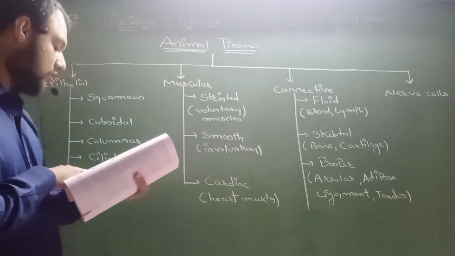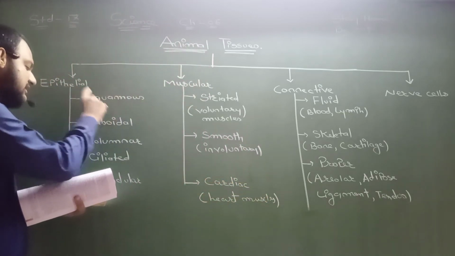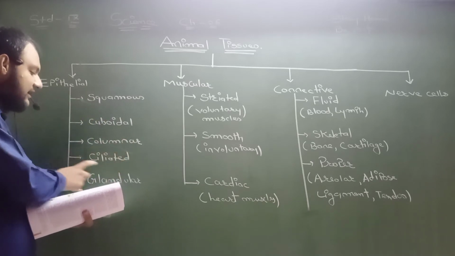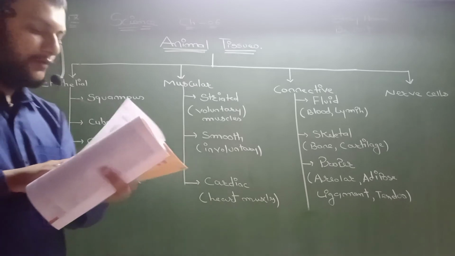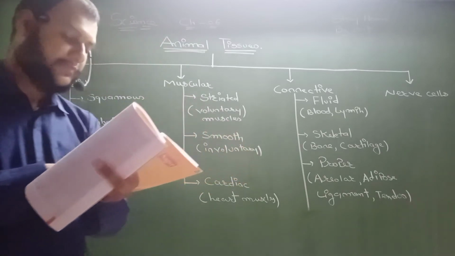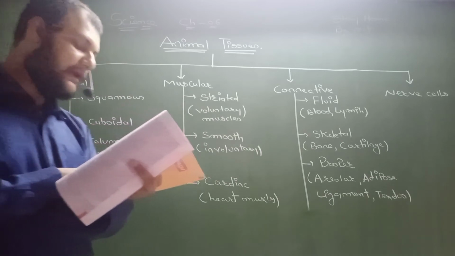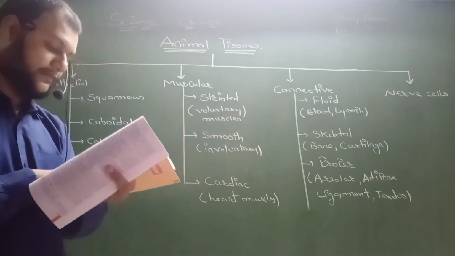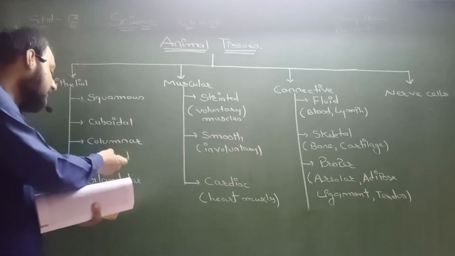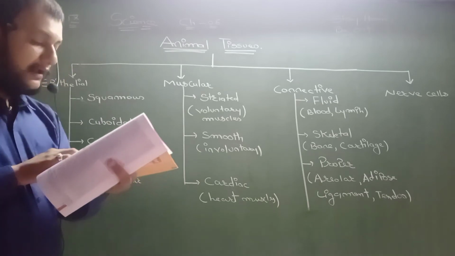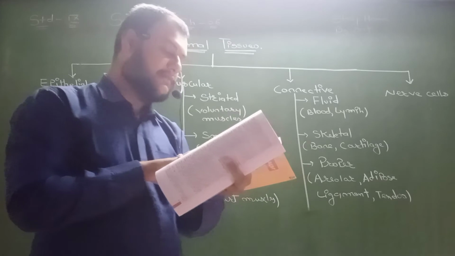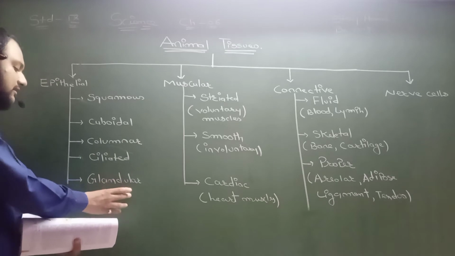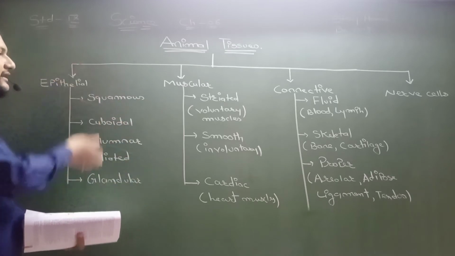And now it's time for cuboidal. So squamous first discussed, then we have discussed columnar, then ciliated, now cuboidal. Cuboidal epithelium, cube-shaped, forms a lining in the kidney tubule and duct of the salivary gland where it provides mechanical support. Okay, so this is present in the salivary gland. Now epithelial tissue folds inward and a multicellular gland is formed, and this is known as glandular epithelial. Okay, so this was the epithelial.